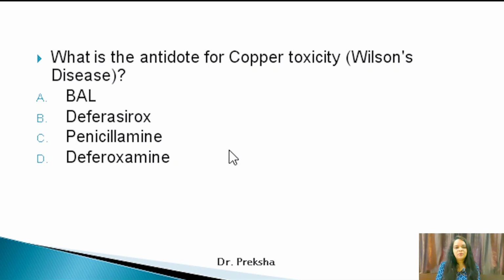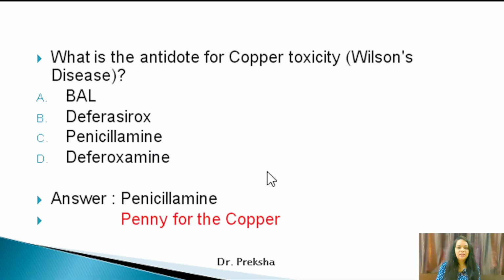Next MCQ, what is the antidote for copper toxicity, also known as Wilson's disease? BAL, deferasirox, penicillamine and deferoxamine. So the answer here is penicillamine and you can remember it with the help of a very easy trick, and that is penny for the copper. So this is the mnemonic you can easily remember. Copper toxicity, you can treat with the help of penicillamine.